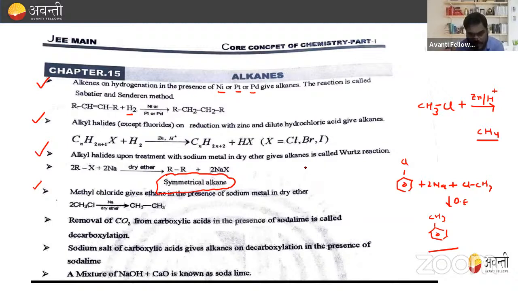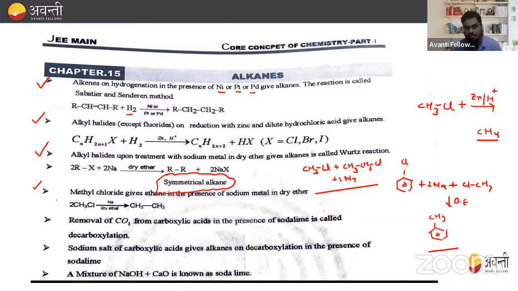Let us understand with an example, that is, if I'm taking CH3Cl and CH3CH2Cl plus 2Na, what will we get? We'll get a mixture of products. Either two CH3 combine together to form ethane, or two CH3CH2 combine together to form butane.